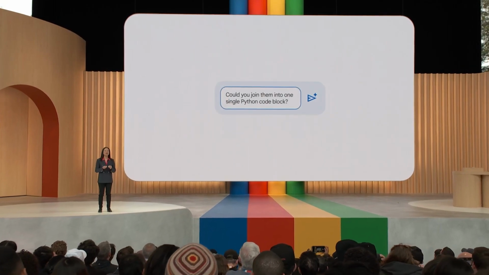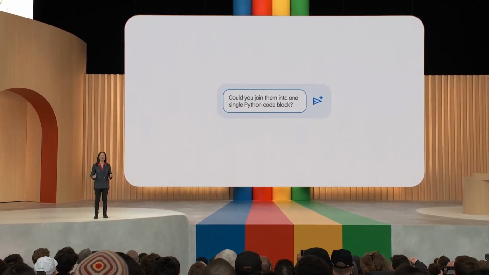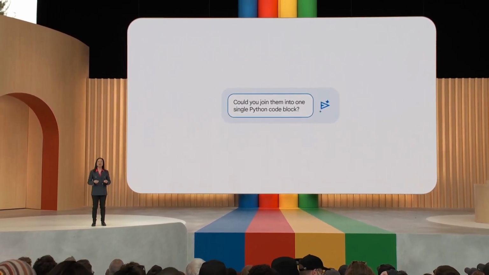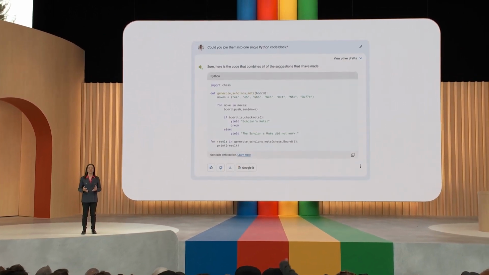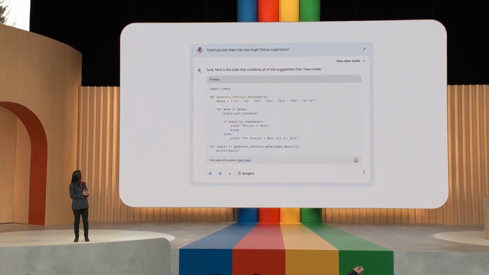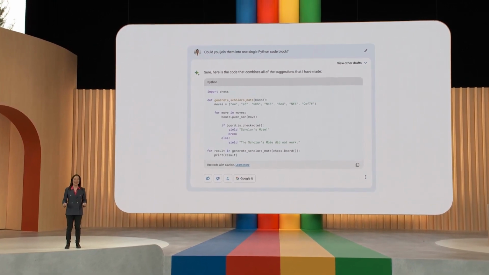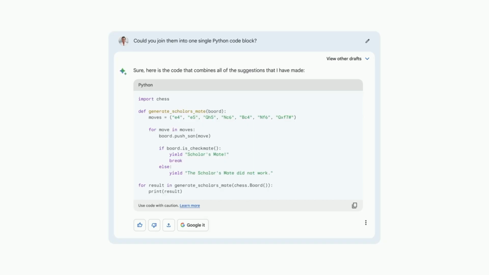Now, could you join them into one single Python code block? Okay, now Bard is rebuilding the code with these improvements. Okay, great. How easy was that? And in a couple clicks, I can move this directly into Colab. Developers love the ability to bring code from Bard into their workflow, like to Colab. So coming soon, we're adding the ability to export and run code with our partner Replit, starting with Python.